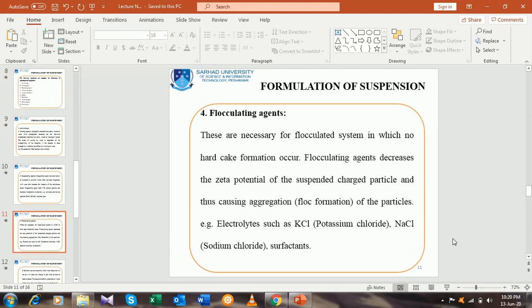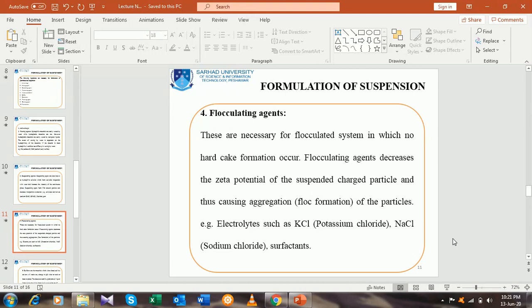If we compare flocculated and deflocculated suspension, in the flocculated suspension loose aggregates will be formed and hard cake formation or sedimentation will not occur, and it is necessary to add a flocculating agent in the formulation to make it a flocculated system, so that hard cake formation will not occur.